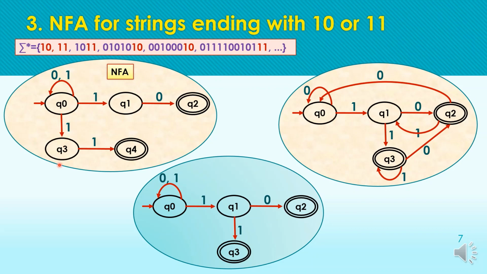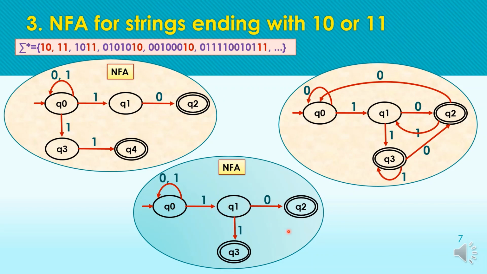The second solution is also for the same question, with the only difference being that it has one state less than the first solution, and this is also an NFA because we have 2 transitions for the input symbol 1 from Q naught: one to Q naught, and another to the state Q1.